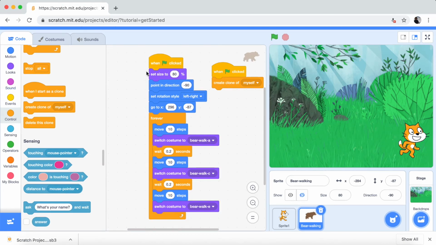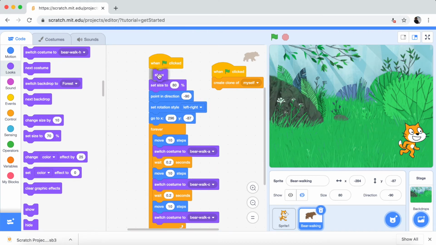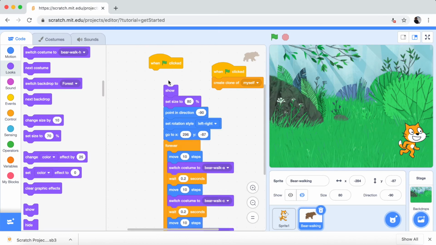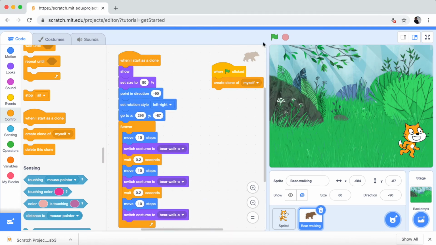So we need to make it show here. Show. And we also need to make a little change in this, which is to take the when flag clicked out, and then put when I start as a clone. So now it moves, and this is a clone. And the real bear is here. But still it gets stuck on the left side of the screen.